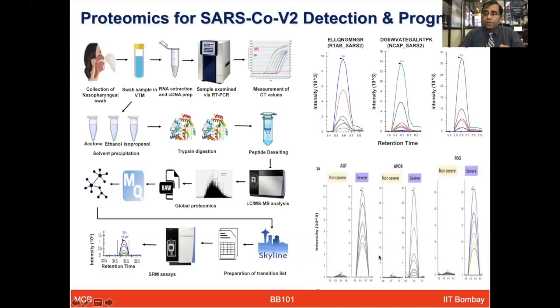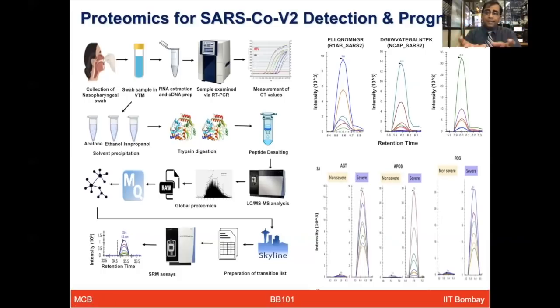We are also able to find the proteins which are quite different in mild patients and severe patients, like what you see here, one of the proteins, angiotensinogen. In the mild patient versus severe patient, you can see a huge difference. Likewise, apolipoprotein B, fibrinogen gamma chain protein, many of these proteins which I showed you here are showing a huge response difference between the mild group and the severe group of patients.